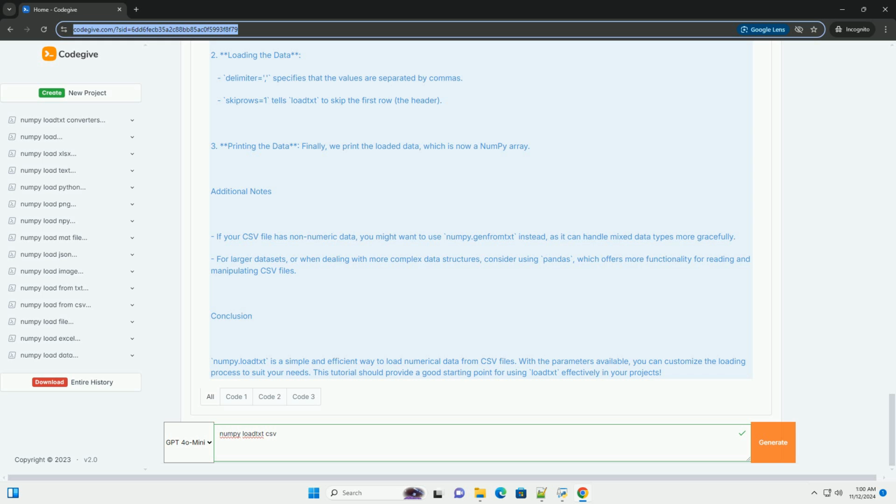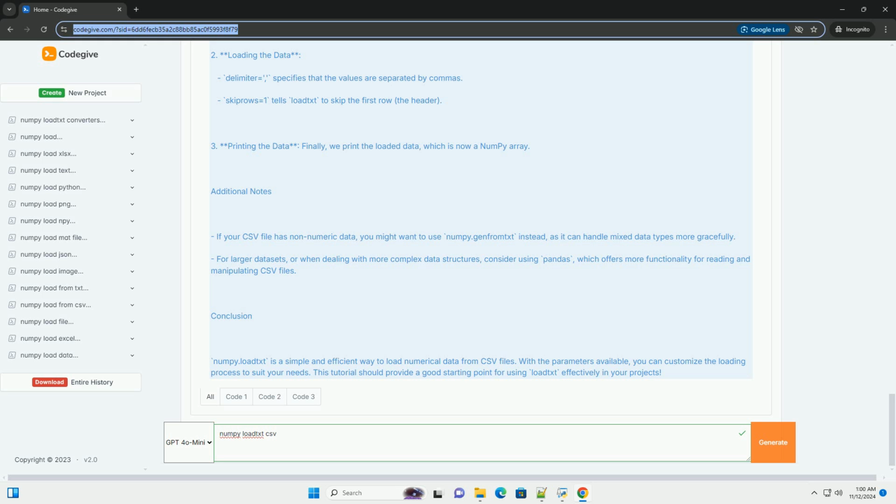For CSV files, this is typically a comma. Skiprows: the number of lines to skip at the beginning of the file. Useful for headers. Usecols specifies which columns to read, given as a sequence of integers. Unpack: if true, the returned array is transposed, so that each column becomes a separate array. Comments: the character used to indicate the start of a comment. The default is the hash symbol. Converters: a dictionary mapping column numbers, 0 indexed, to functions that convert values in that column.